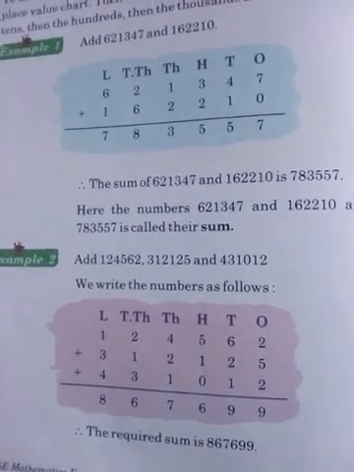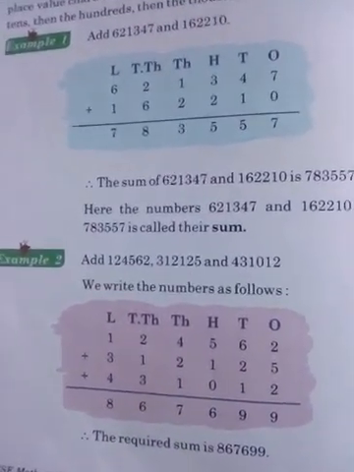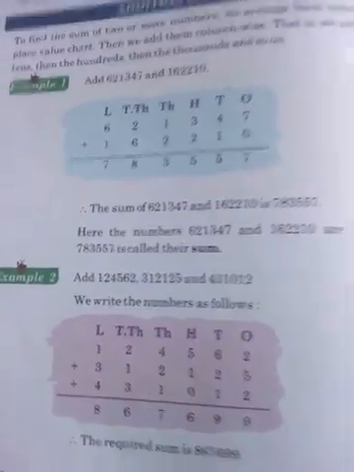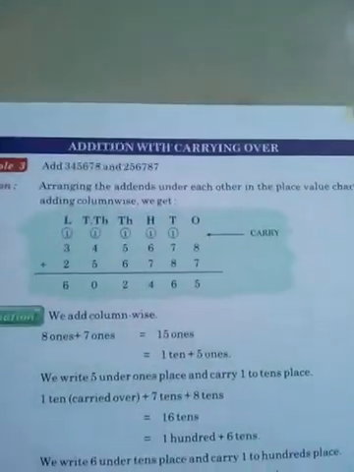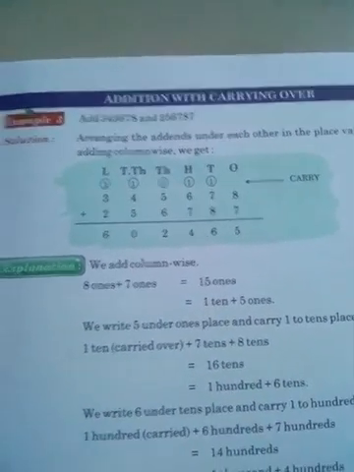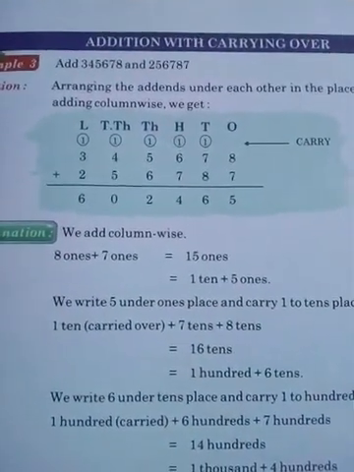Okay, only the single digit number is the sum, like 5 plus 2, 7 plus 2, 9, like this. Okay, now come to the addition with the carry forward. Carry forward means, what we have to do, there are the sum of the digits in two digits, like ones and tens.